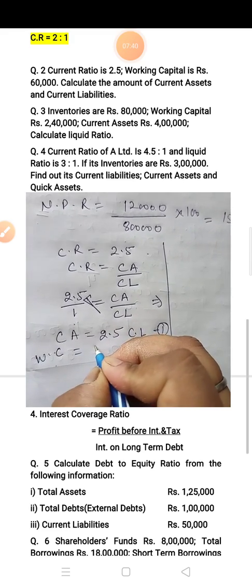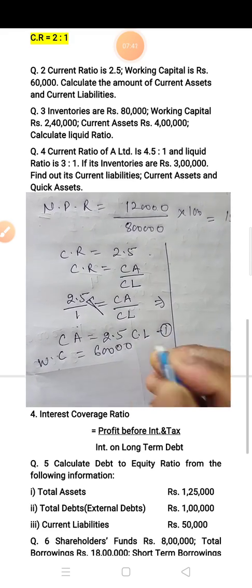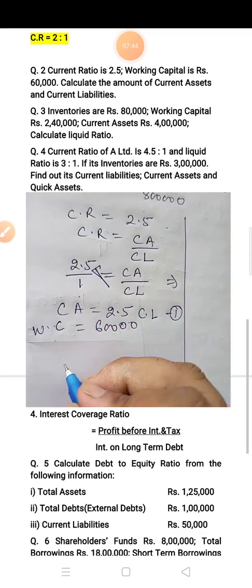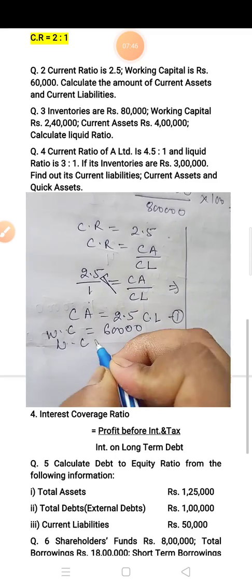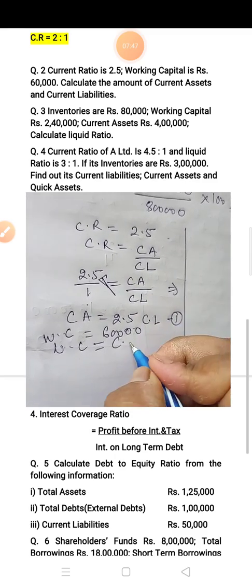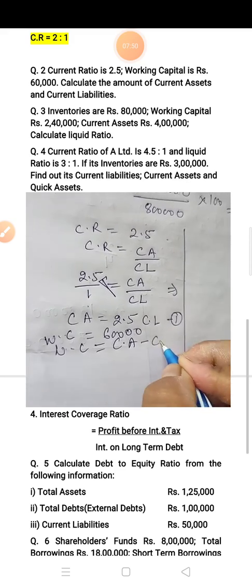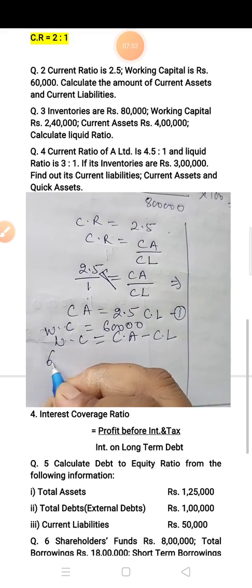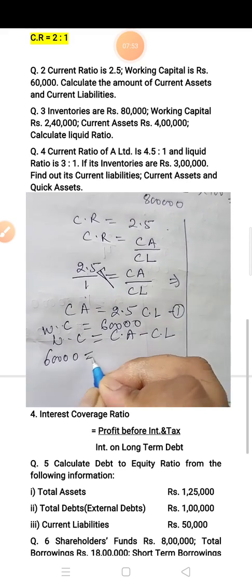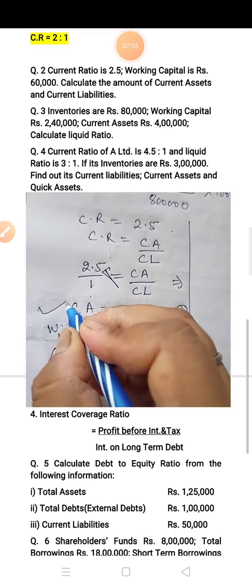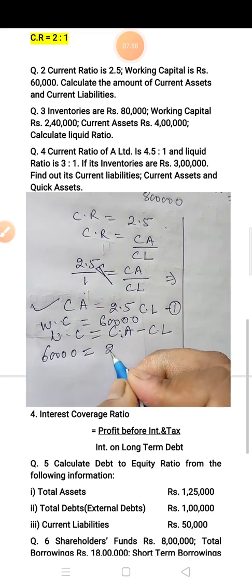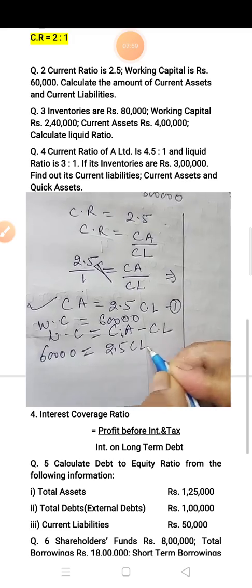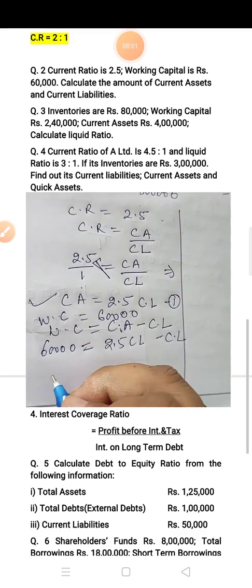So working capital is 60,000, and the formula you have to apply for working capital is current asset minus current liabilities. So 60,000. Now the current asset value you can write as 2.5 CL minus current liability.